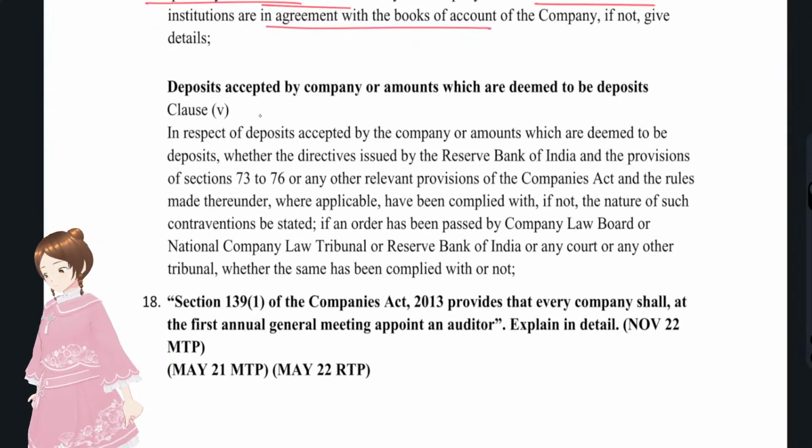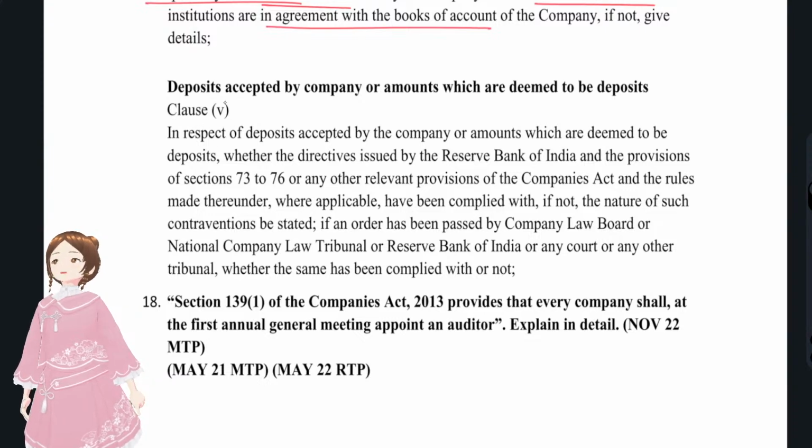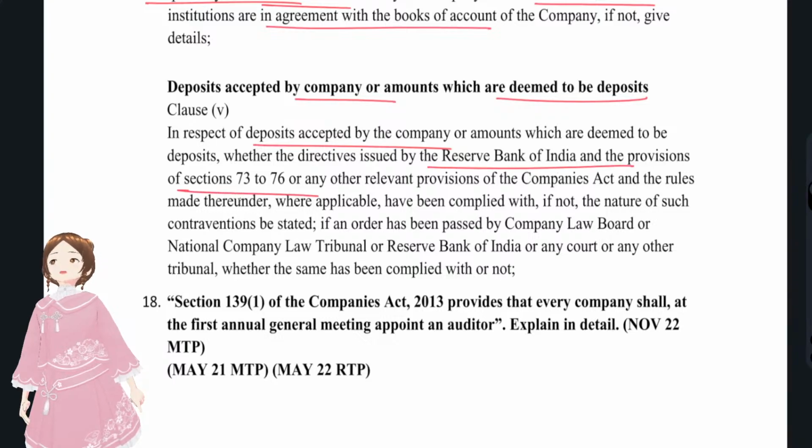And now we will discuss clause 5, that is, deposits accepted by the company or amounts which are deemed to be deposits. You just have to write what you have remembered from clause 5: if a company has accepted deposits, it has to be in compliance with sections 73 to 76, and whether any order of the NCLT, tribunal or RBI has been complied with or not.